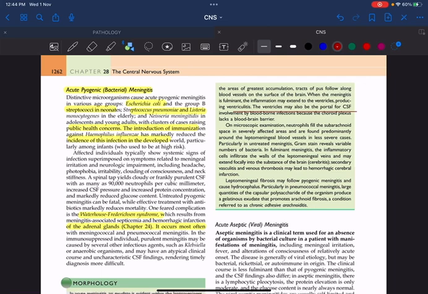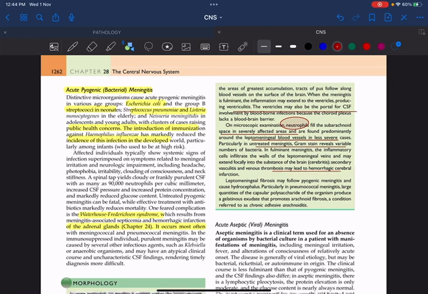So what are the cells which will come? It is neutrophils, which will fill the subarachnoid space, and the leptomeningeal blood vessels will be invaded by the organism as well as the neutrophils. And Gram stain will reveal a variable number of bacteria. There will be vasculitis, thrombus formation, and death occurs.